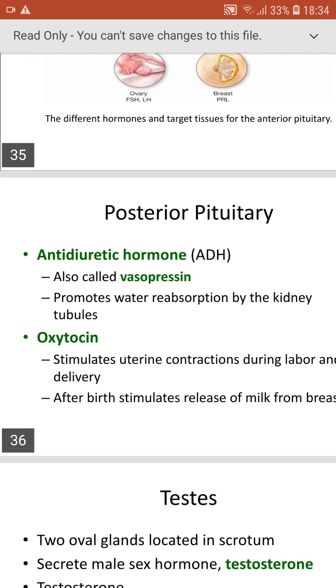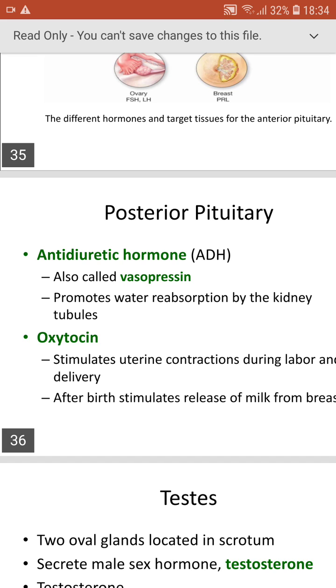And next, posterior pituitary, which produces only two hormones. That is antidiuretic hormone, also called vasopressin, which promotes water reabsorption by the kidney tubules. So this vasopressin is to increase the blood pressure. Whenever there is a fall in blood pressure, it will get increased by contracting, nothing but by decreasing the diameter of the blood vessels and also by stimulating the kidneys to reabsorb more water to decrease the blood volume.